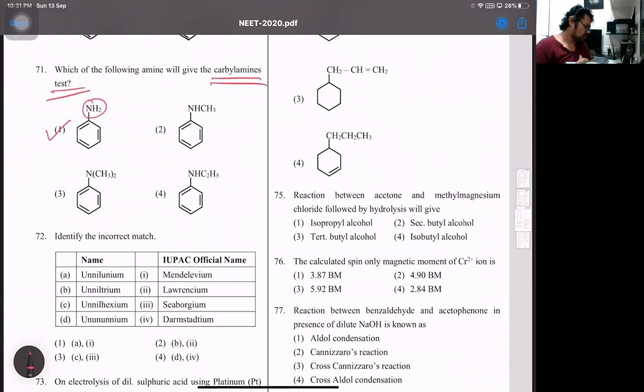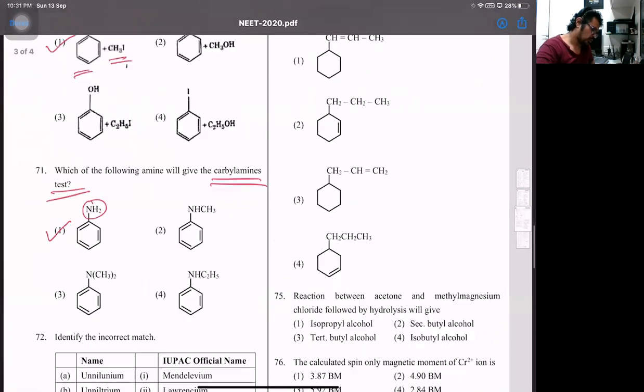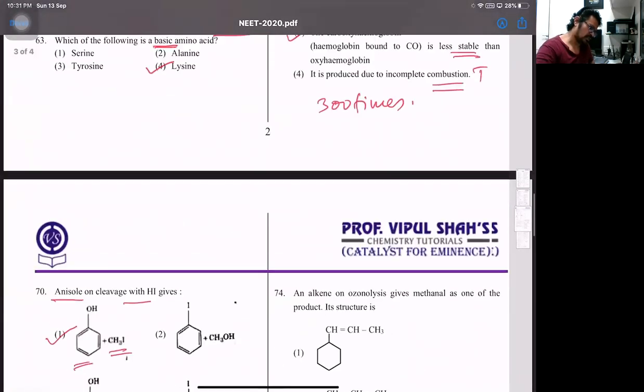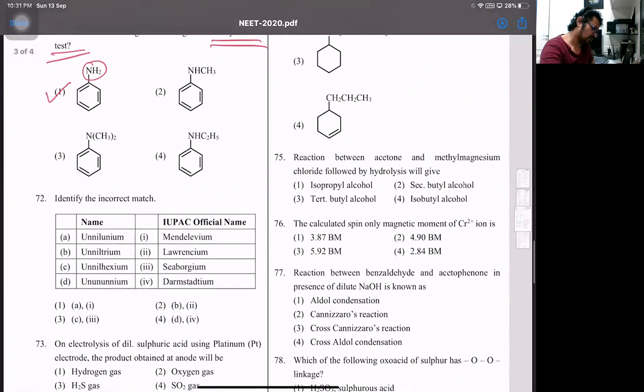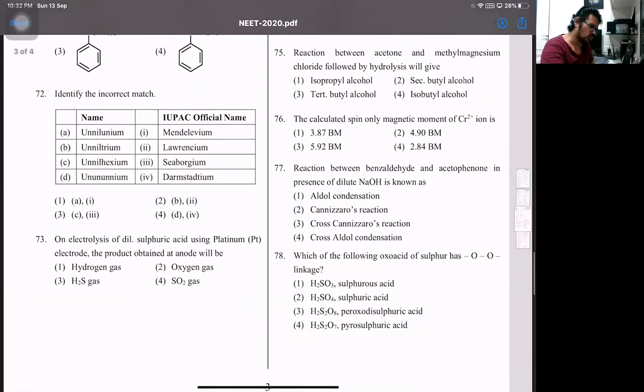Okay, so now we have discussed all of this, this part is over. Now coming to 72. Observe here. It says identify the incorrect match. This was a little difficult or tricky one. You had to read the NCERT very well. This was a table about the elements where Z is above 100, and if I have to tell you the wrong answer, that is D. That will be 4.